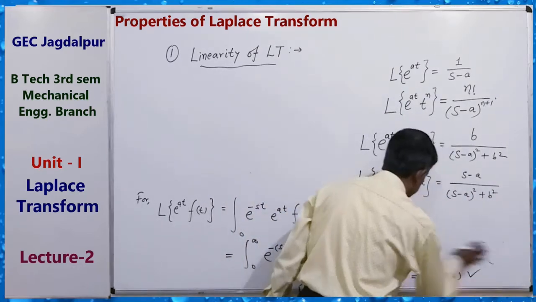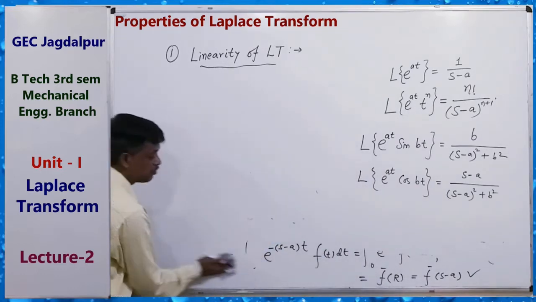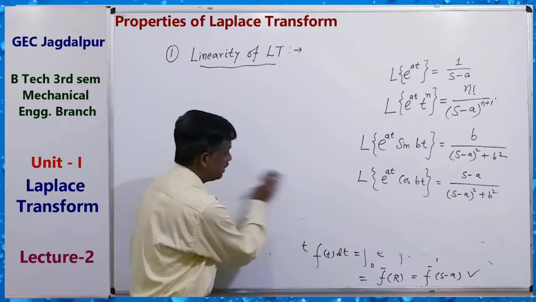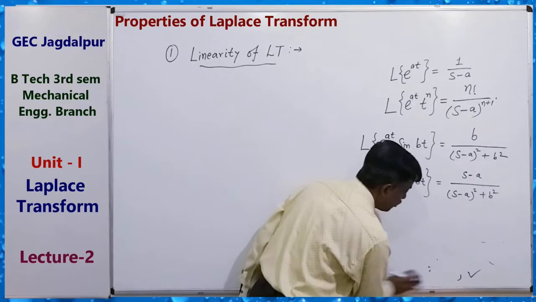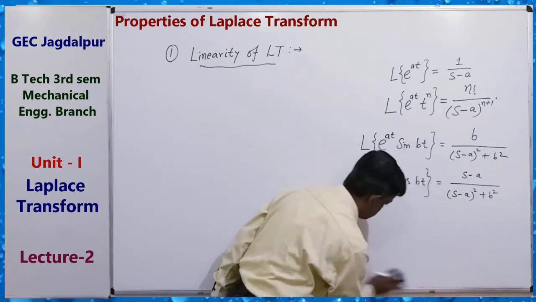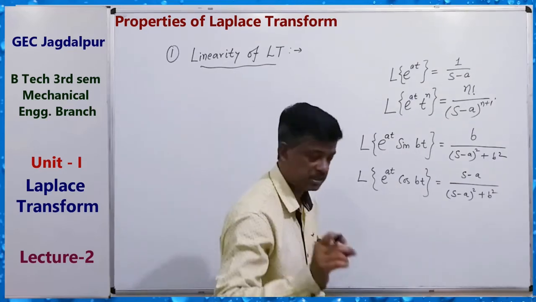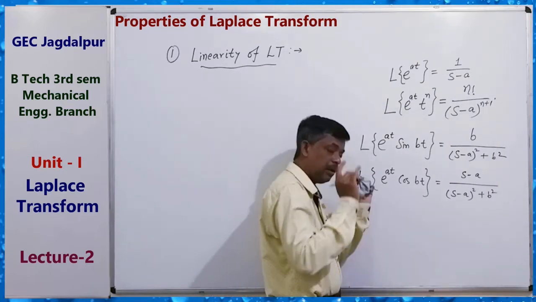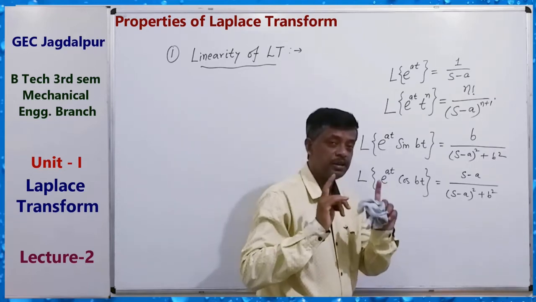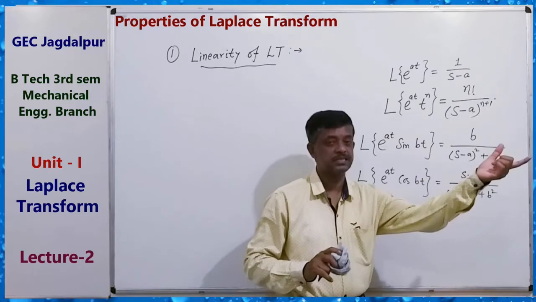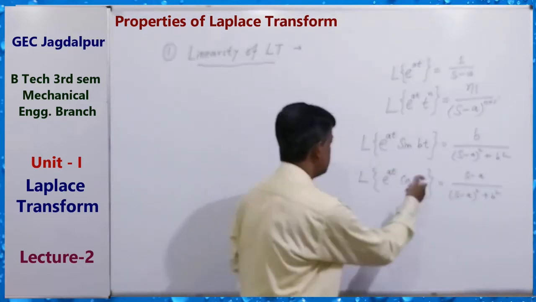In a similar fashion, you can write the value for hyperbolic sine or hyperbolic cos. That is, if we know the Laplace transform of f(t) is f bar(s), then if f(t) is multiplied by e to the power at, you have to replace s in the transform by s minus a. So that's why this.